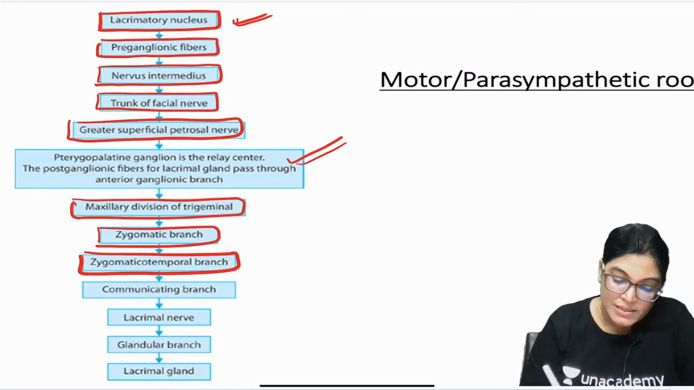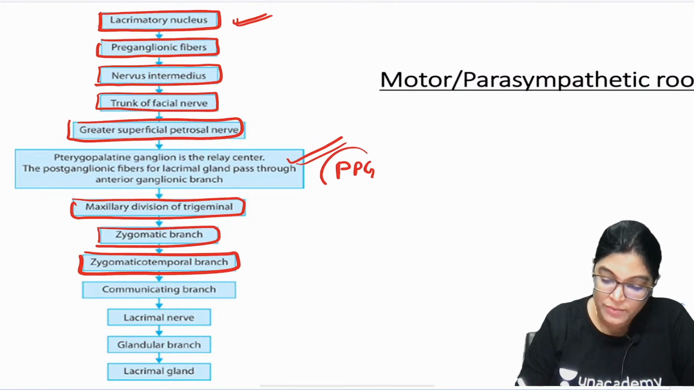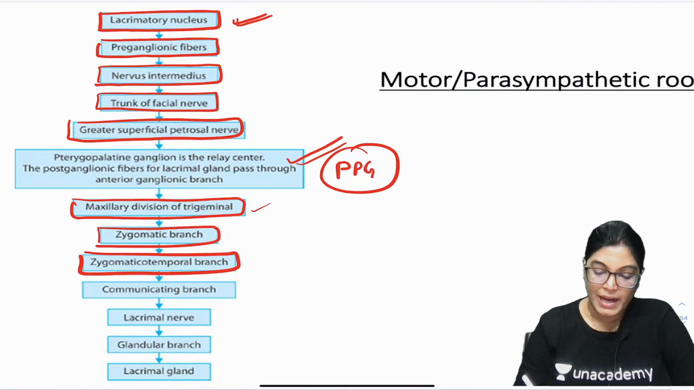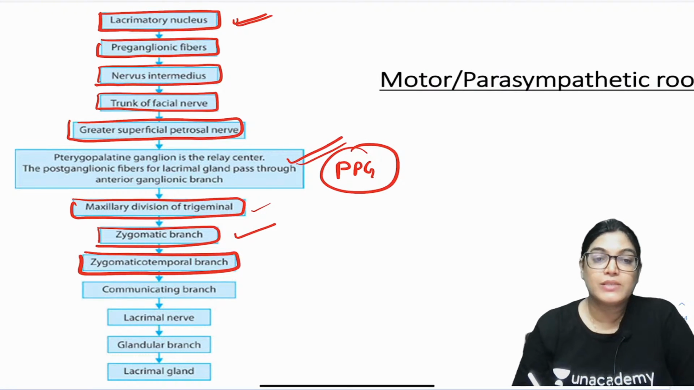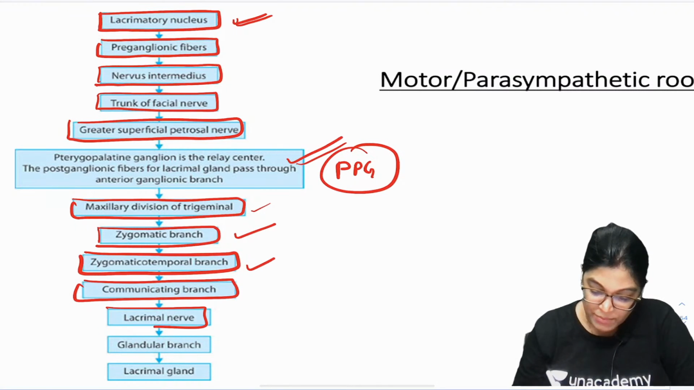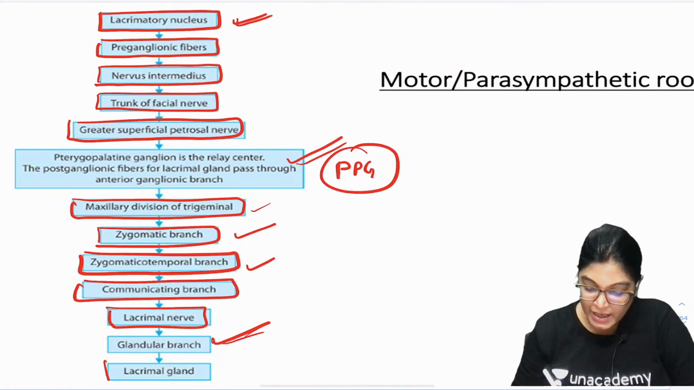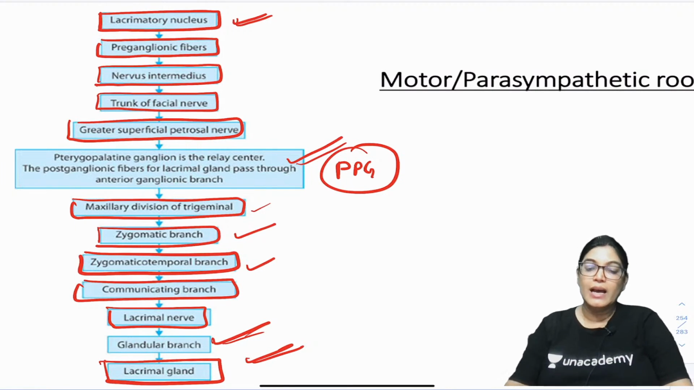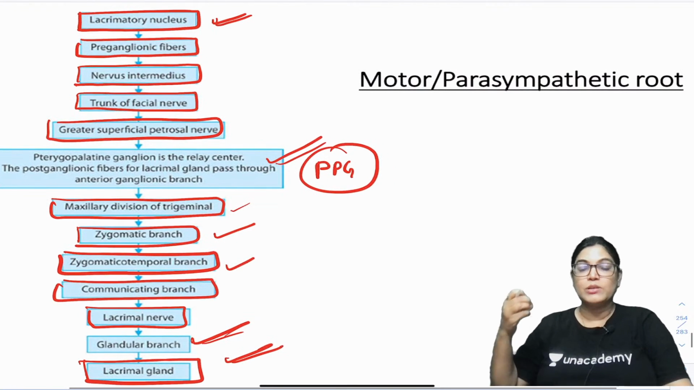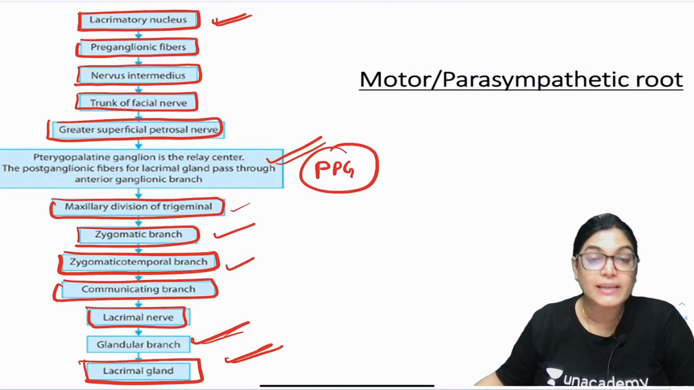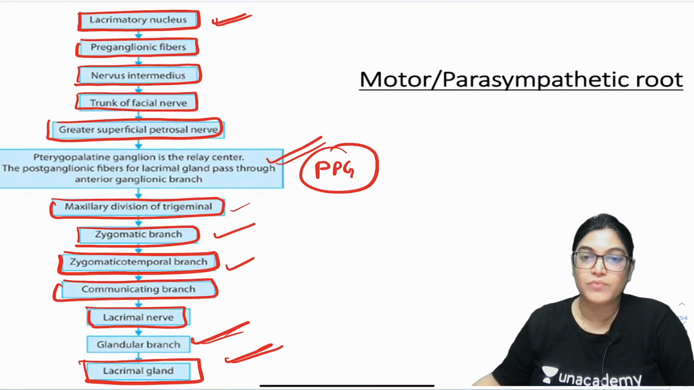So, the relay happens in the PPG ganglion only, and from here the nerve fibers go via the maxillary division of the trigeminal nerve, the zygomatic nerve, and the zygomaticotemporal nerve, which forms a communicating branch with the lacrimal nerve and gives a glandular branch. The ultimate destination is the lacrimal gland, where secretomotor fibers release lacrimal fluid. This is the whole parasympathetic route for innervation of the lacrimal gland.